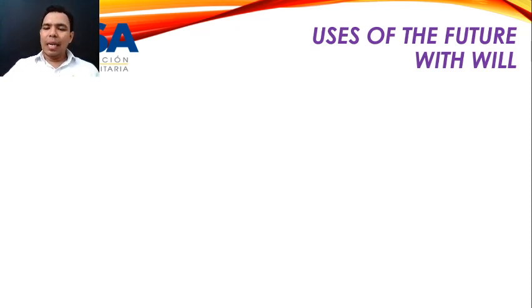Now, let's try to imagine and understand what the uses of the future with will, also with be going to, are, and learn when I have to use will or be going to. Because sometimes you can use either will or be going to, there is no problem, but sometimes you have to use one of them. It depends on the situation or the thing that you want to express. So let's start.